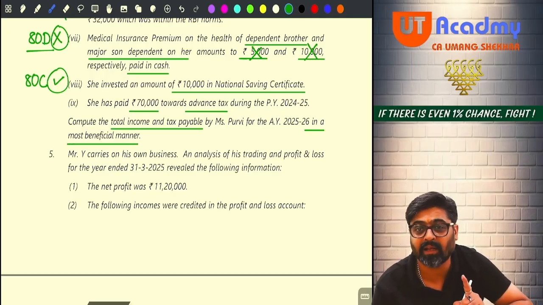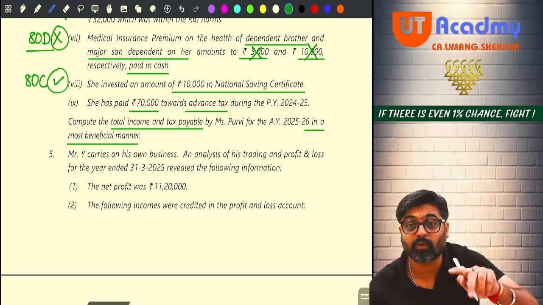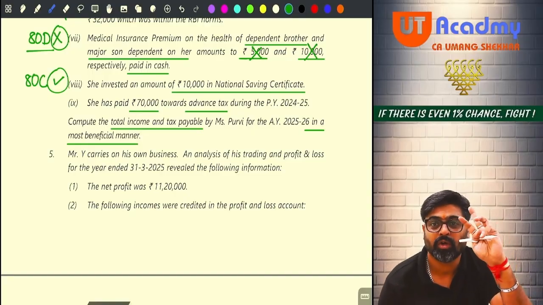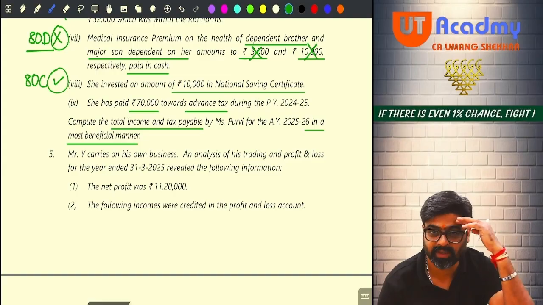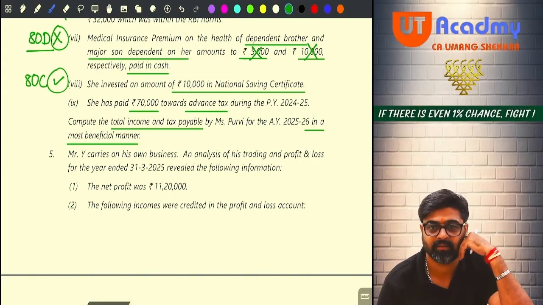They are not directly telling you 115BAC or no 115BAC. You will have to now calculate both, 115BAC also, no 115BAC also, and then calculate the tax under both the systems. And you are supposed to say which one is the most beneficial option. Whether to follow 115BAC or not to follow 115BAC.